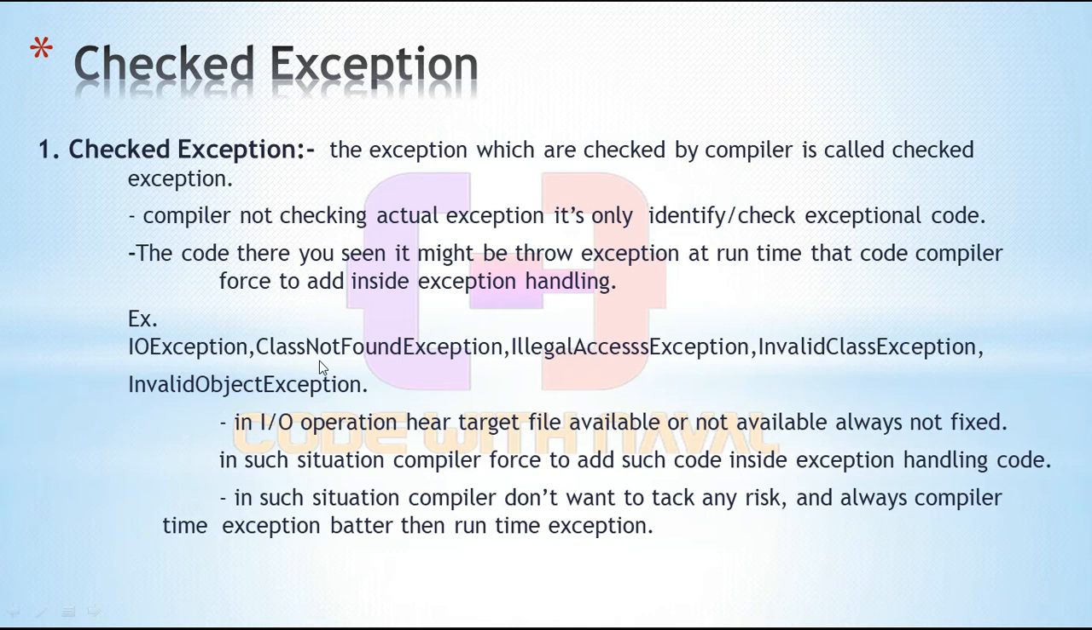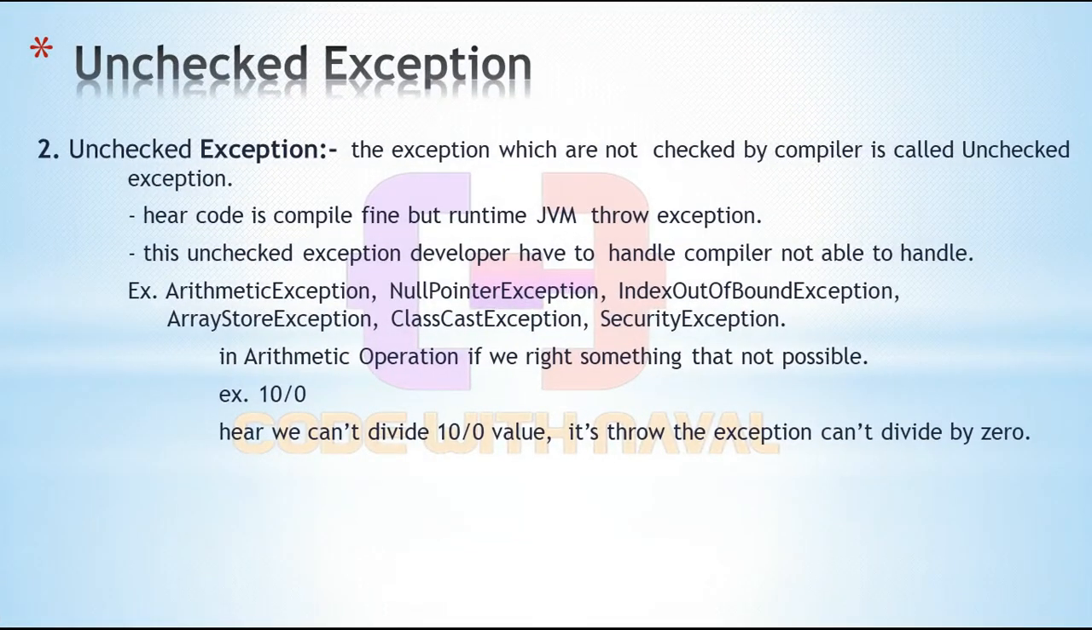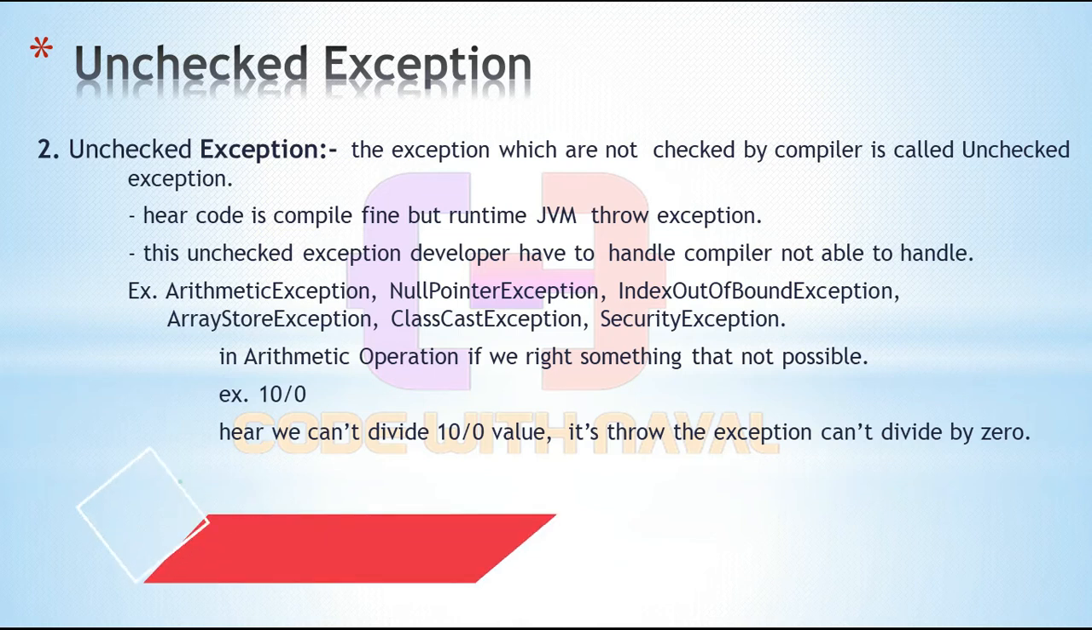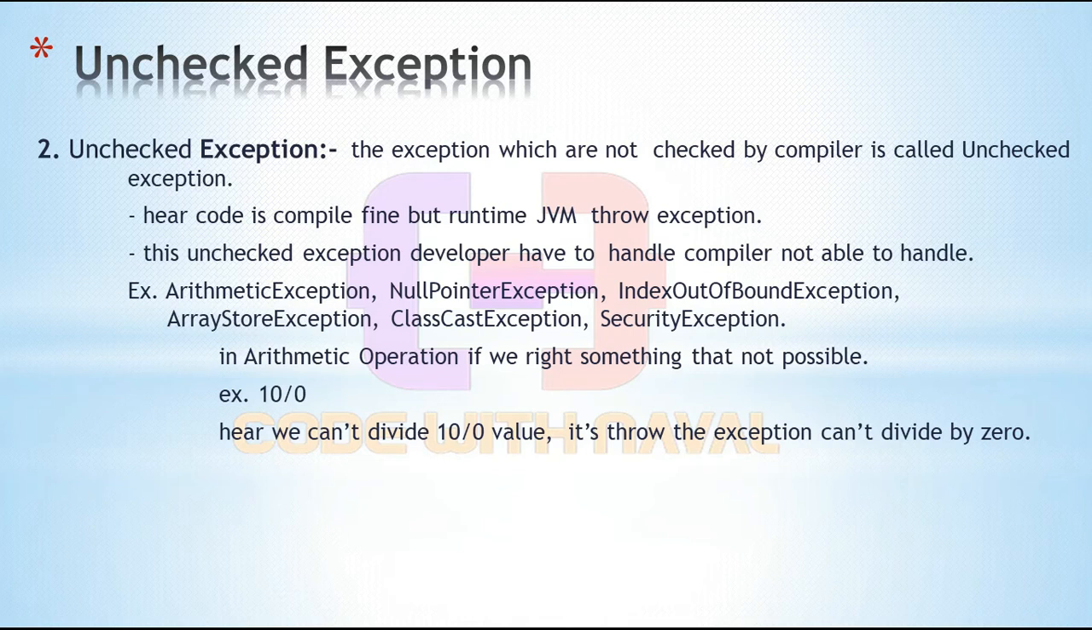Here we saw checked exception, then we have unchecked exception. The exceptions which are not checked by the compiler are called unchecked exceptions. The compiler is able to identify some exceptions, but some exceptions occur only at runtime. That is nothing but unchecked exception. The compiler is not able to recognize those exceptions. When we run the program, those exceptions occur. Here the code compiles fine, but at runtime the JVM throws an exception. There is no compile time issue, but a runtime exception occurs. That is an unchecked exception.